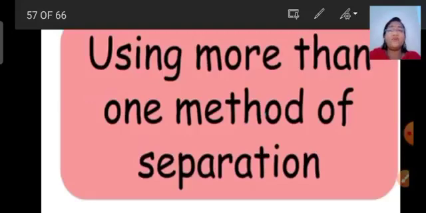Let's move forward. There are some instances where one method of separation is not sufficient to separate the different substances present in a mixture. In such situations, we use more than one method of separation. This topic we are going to continue in the next session.